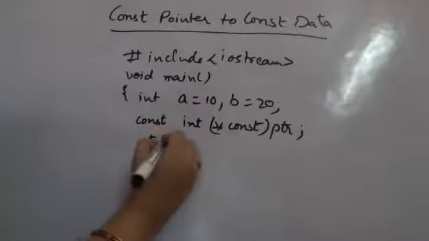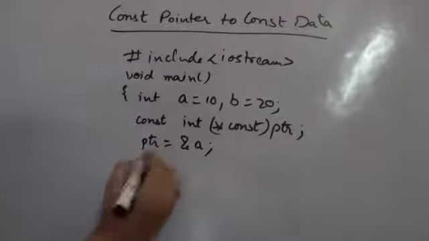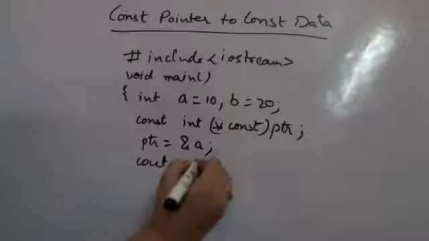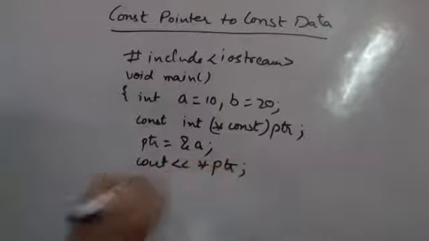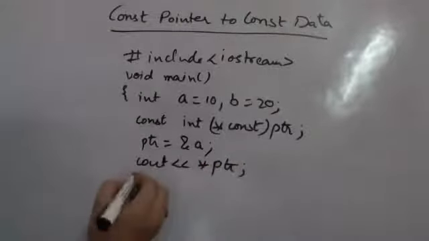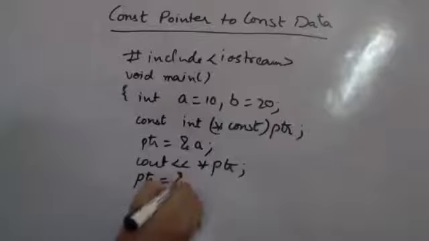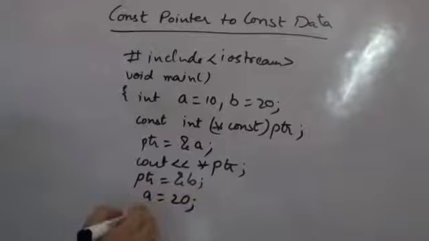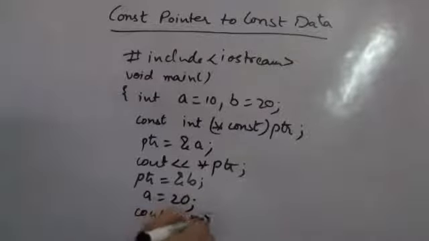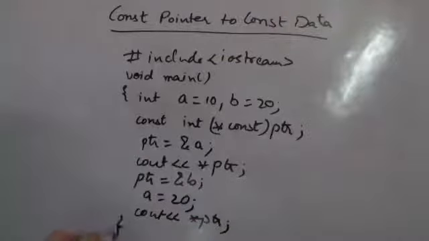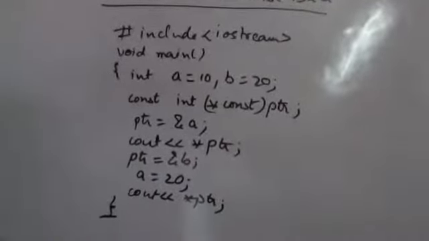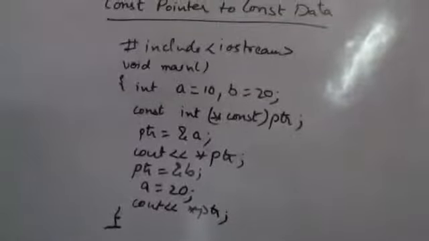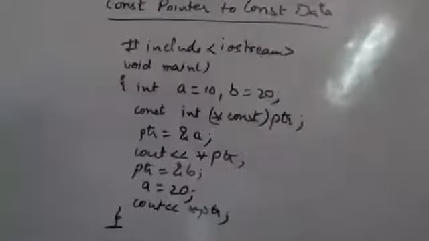Supposedly I say that now ptr is the address of a, and I want to print the value of a from here. So I would get some answers. Now supposedly I say that the pointer is equal to the address of b, or I say that a is now equal to 20, and I try to print the same value. What happens in this case is, if I try to run this program, it will give me errors. It will give me two errors at two stages.